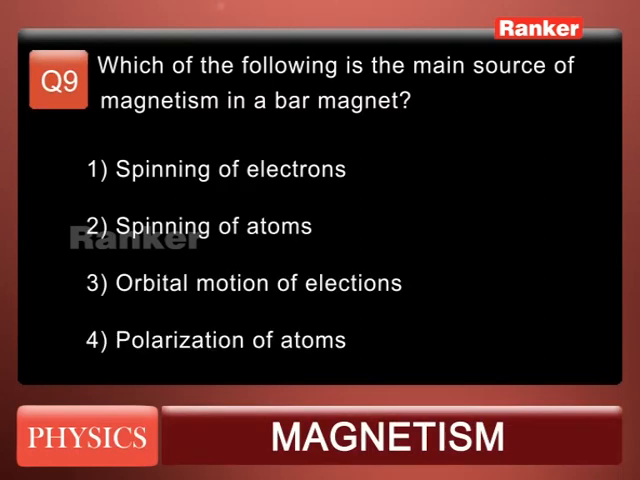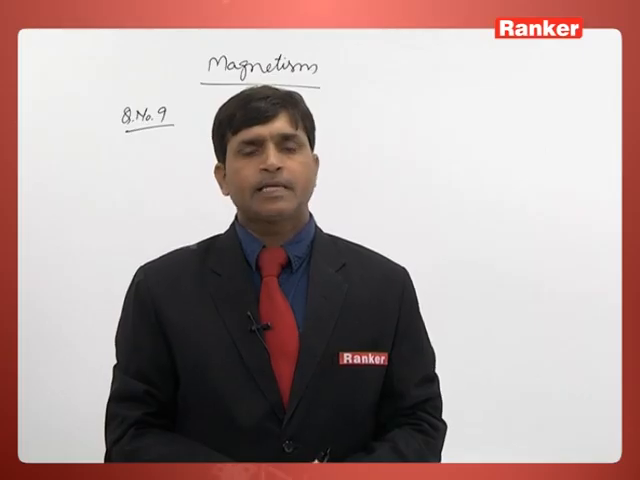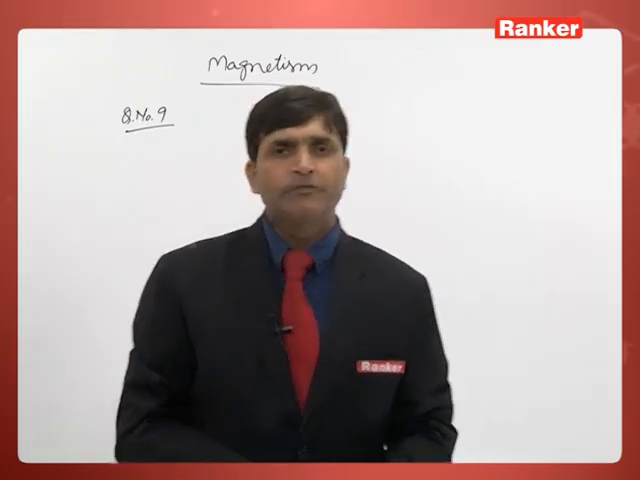Question number 9. Which of the following is the main source of magnetism in a bar magnet? There are 4 options given. First, spinning of electron. Second, spinning of atoms. Third is the orbital motion of electron. Fourth is the polarization of atom. So the correct option is the spinning of electrons.